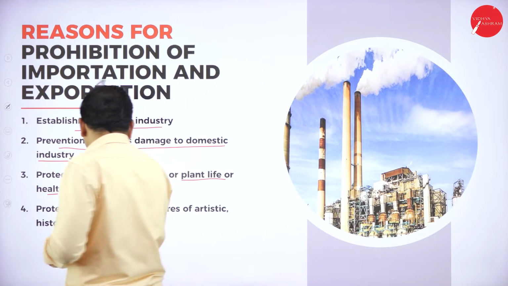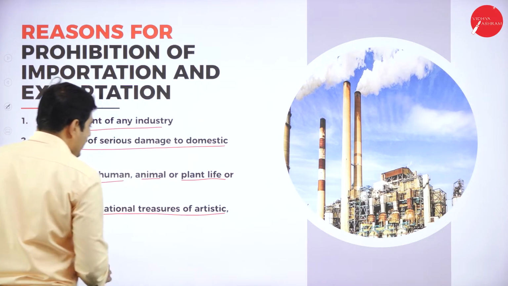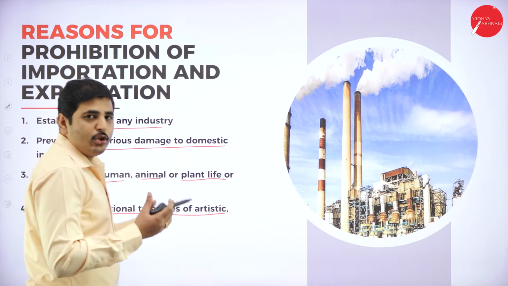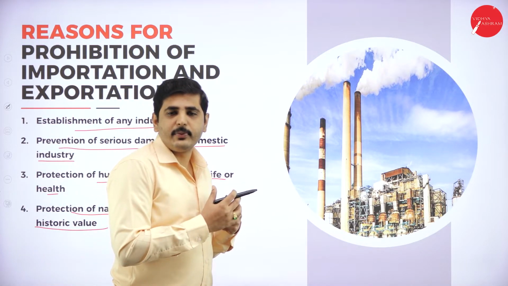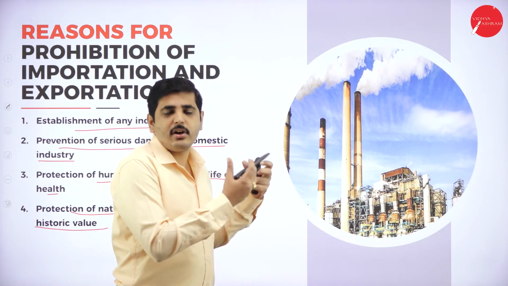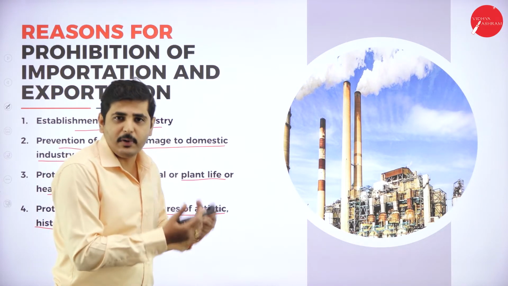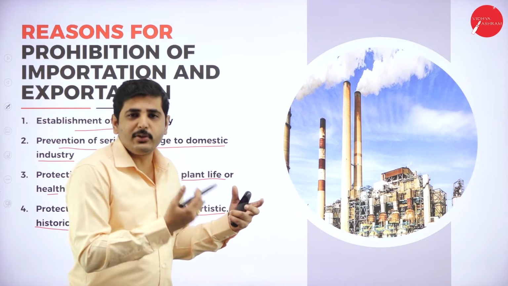Next one, protection of national treasures and artistic and historic values. For example, so many idols, it may be gods or any other artwork. So many things have been smuggled and illegally transported to other countries.